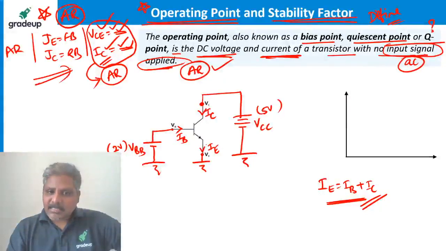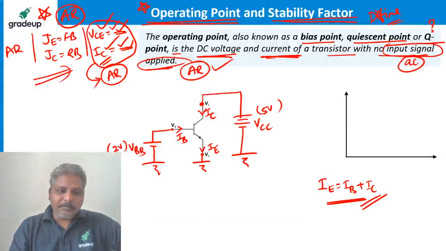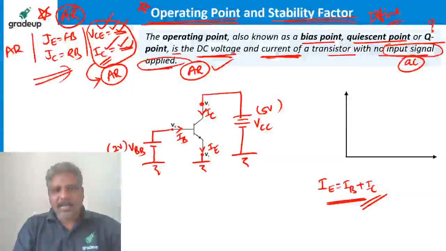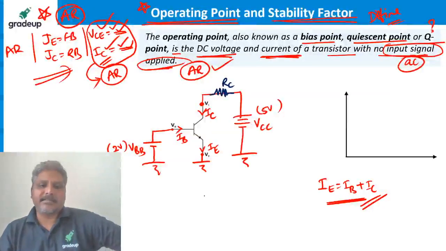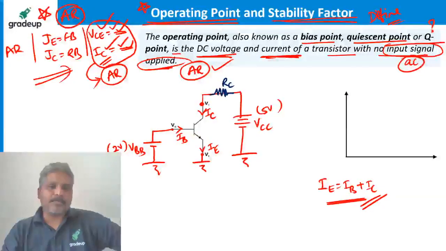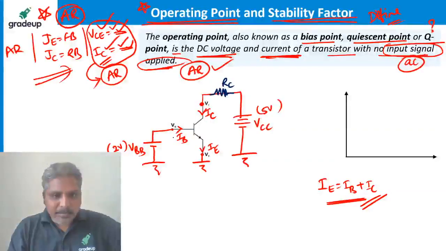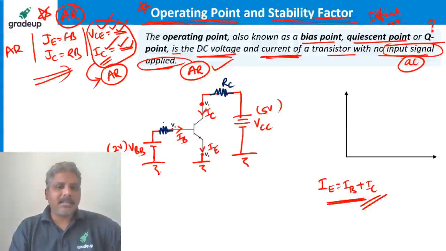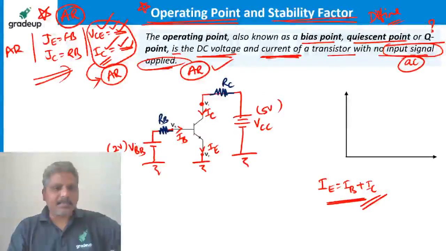To protect this transistor from damage, we always prefer to have a resistance in series, right? So let me connect a resistance here in series, like this. This resistance, let me call it RC. Why? Because to protect this. Similarly, to limit the base current, I may connect one more resistor here, which is RB, let me call it.